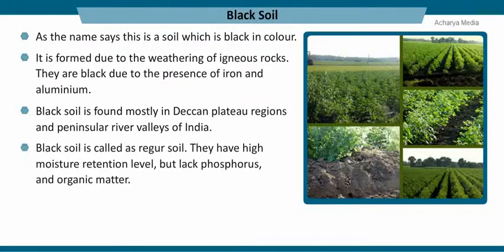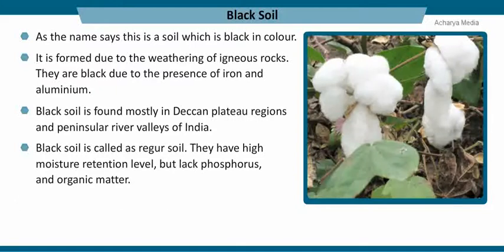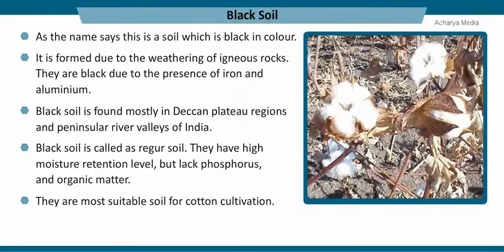Black soil is called Regur soil. They have high moisture retention level but lack phosphorus and organic matter. They are the most suitable soil for cotton cultivation. Other than cotton, cereals, oilseeds, citrus fruits, and vegetables, tobacco and sugarcane grow well in this type of soil.